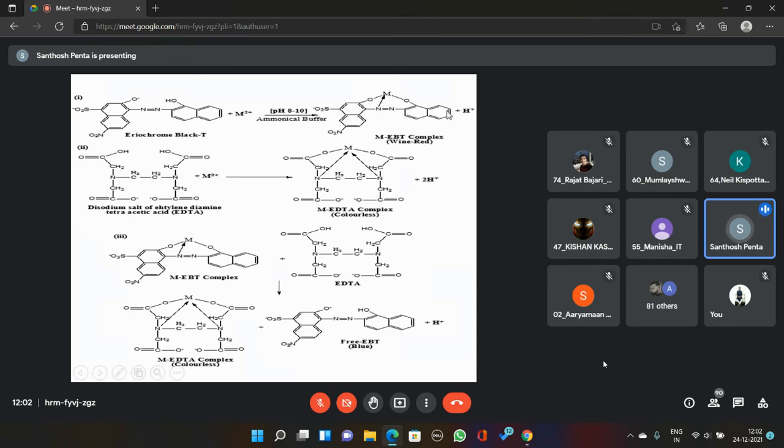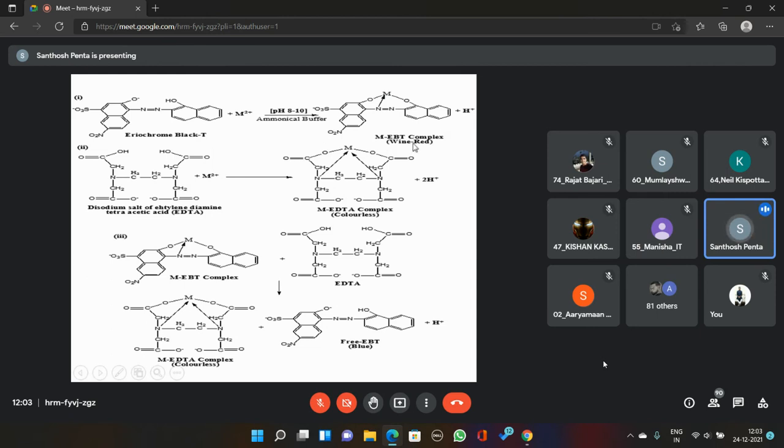Here, once again, I am explaining what type of chemical reactions take place during the titration. That slide I am showing here. The colored metal EBT complex is titrated against the disodium salt of EDTA. Even though EBT reacts with metal ions, some free metal ions may still remain in the water sample, in the conical flask.